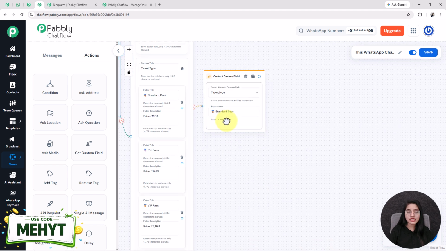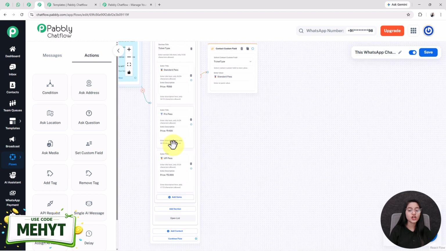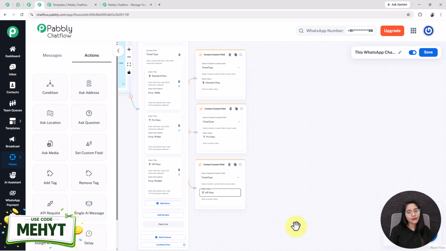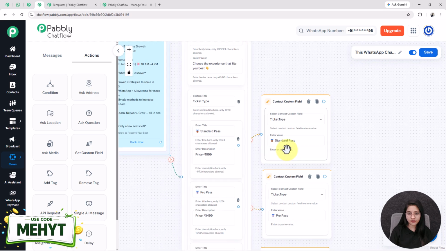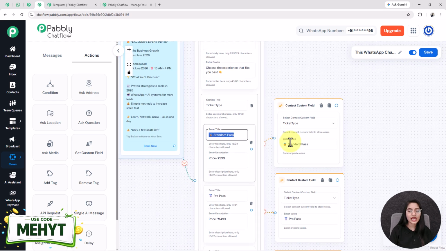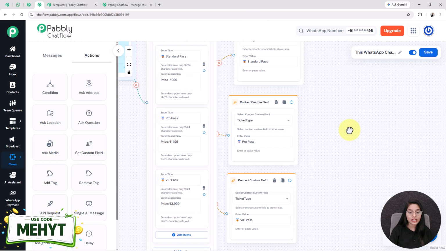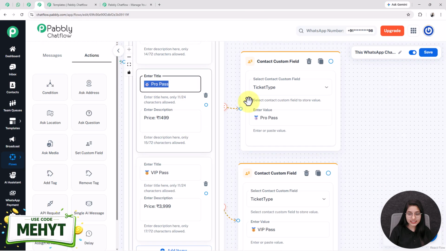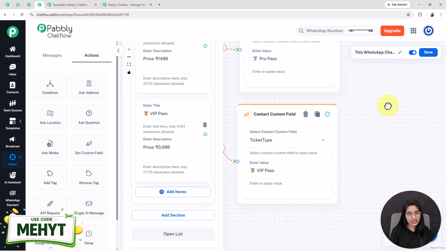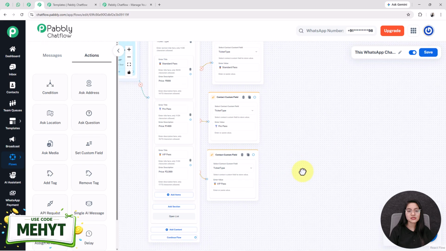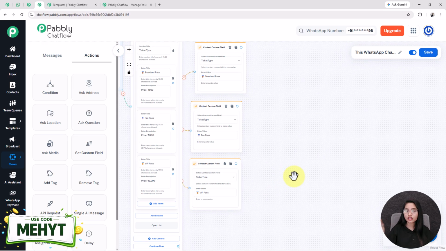Now I am going to set up 2 more contact custom field nodes for each of these ticket types. Here I have added, as you can see, I use the same contact custom field in each of these nodes as ticket type, but only change the value completely based on the input that I have entered in this enter title box. You also have to make sure that the input you have entered in this enter title box is the same you write in this enter value box. At the end, this will help your bot to provide customized messages to your users completely based on their selected choice.